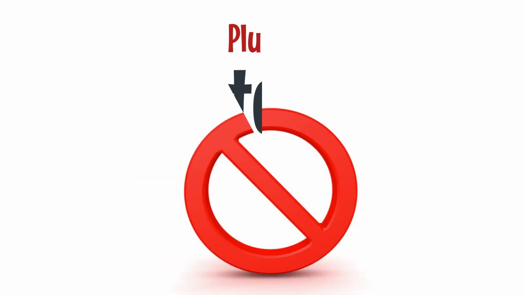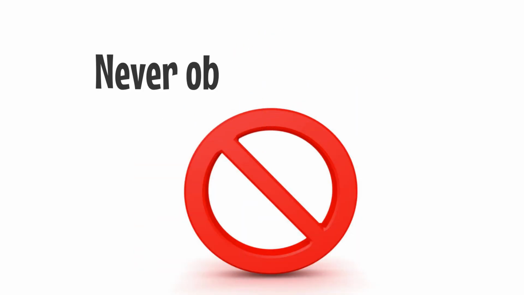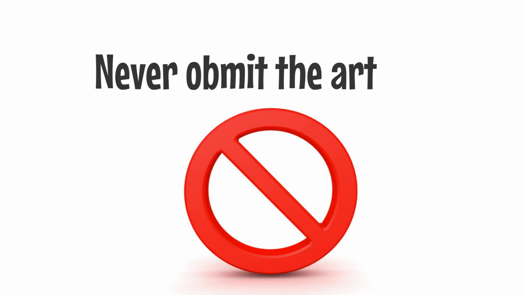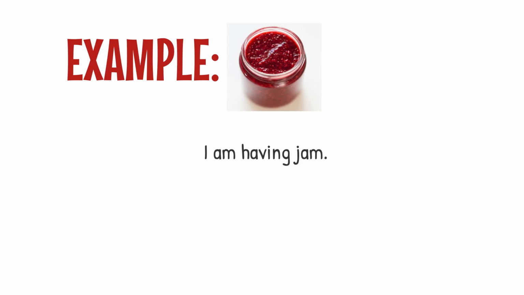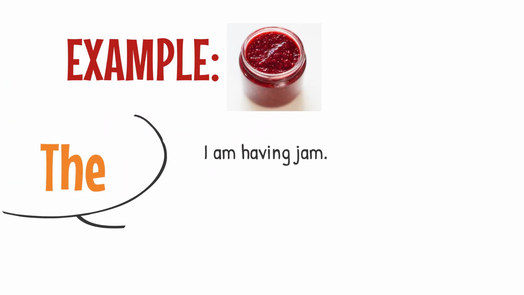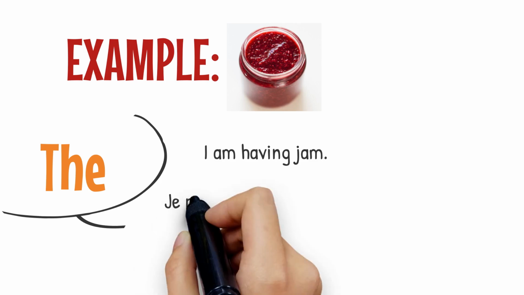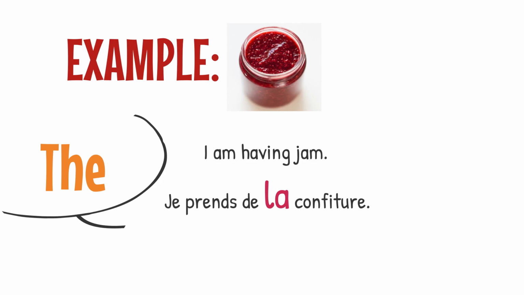Now, remember that in French, you always need to include the article. Even though it is omitted in some cases in English, in French, you never omit the articles. For example, if in English you say, I am having jam, you don't say, I am having the jam. So in French, you need to add that the to talk about the jam.